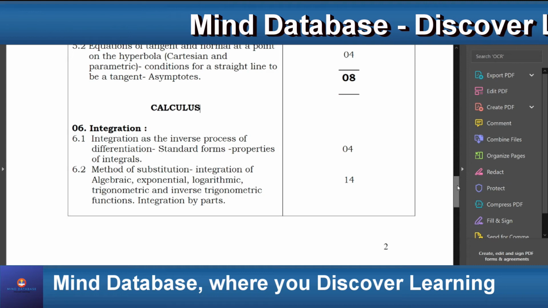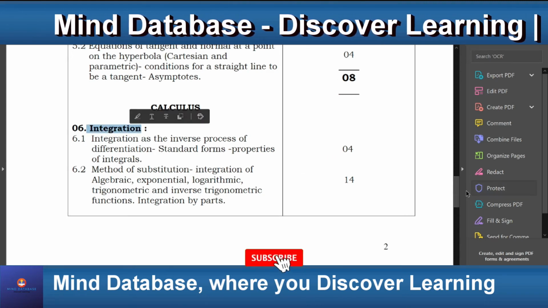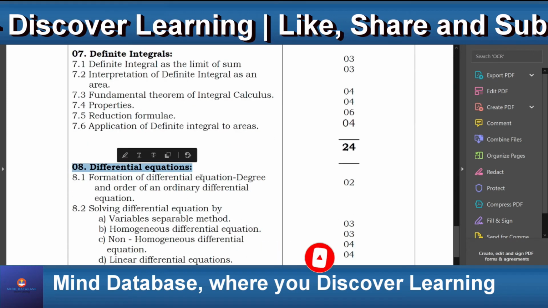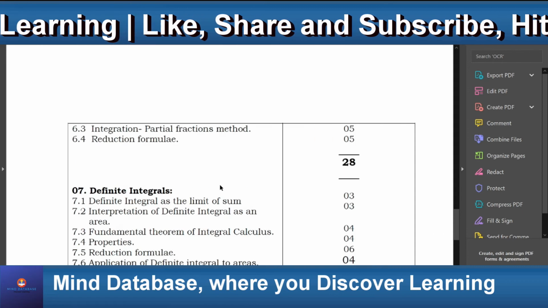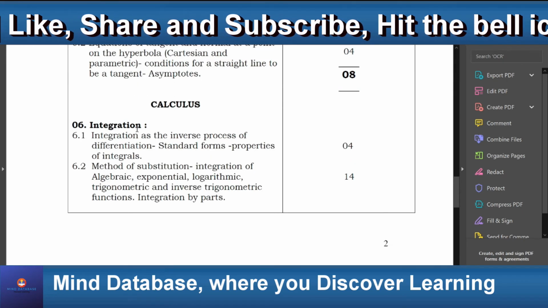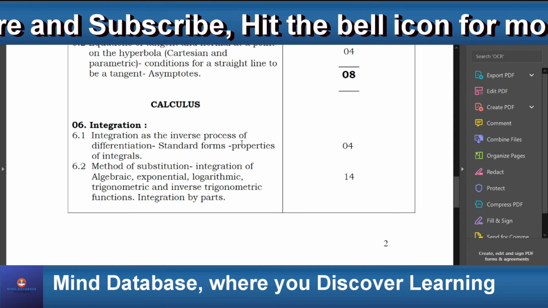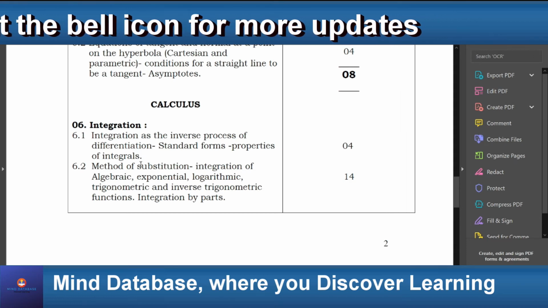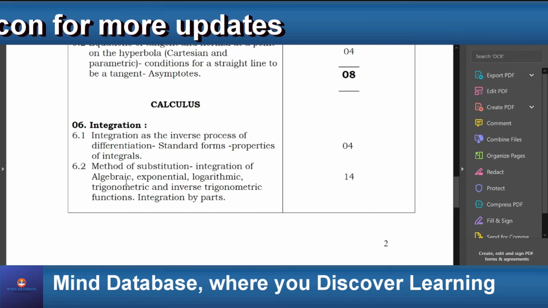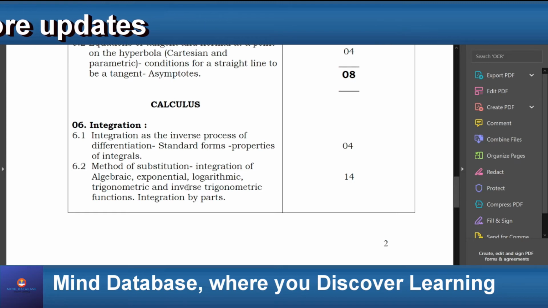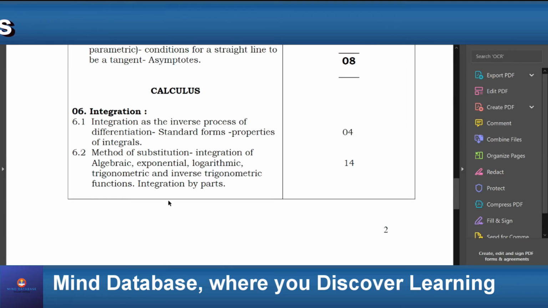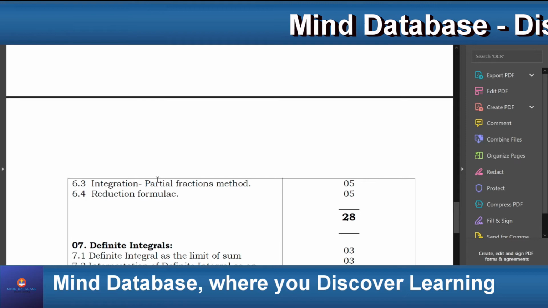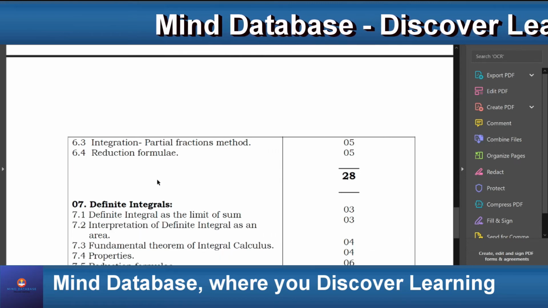In this part we have a few chapters, namely integration, definite integrals and differential equations. So let's have a detailed look at them. Under integration, we learn about integration as the inverse process of differentiation, standard forms, properties of integrals. We'll also learn method of substitution, integration of algebraic, exponential, logarithmic, trigonometric and inverse trigonometric functions, and integration by parts. We'll also learn integration by partial fractions method, reduction formula.